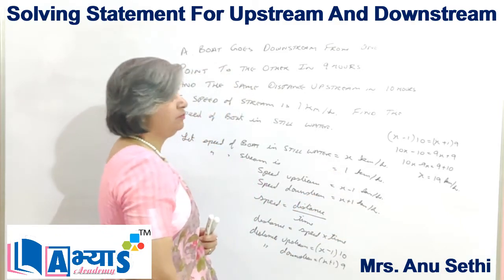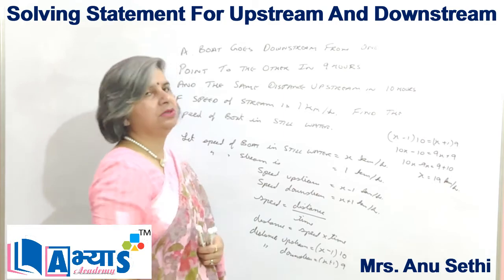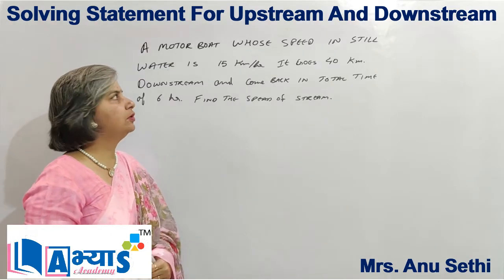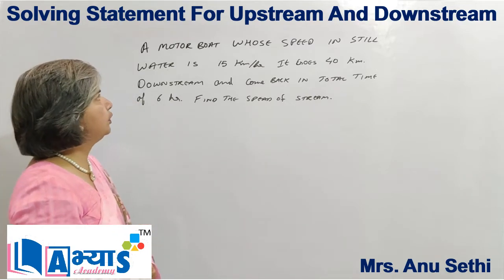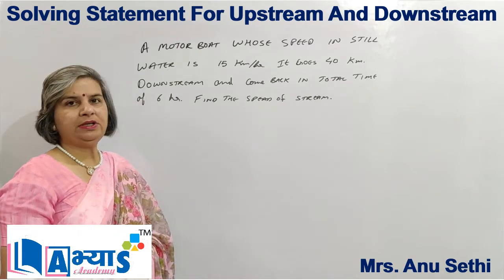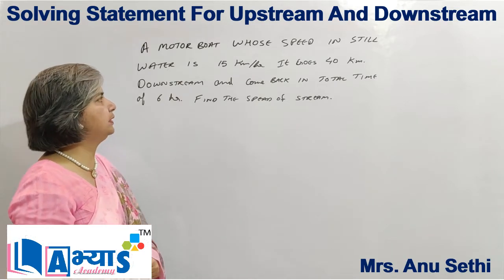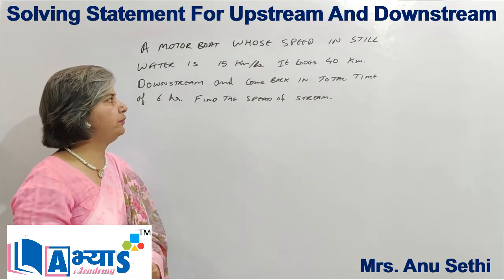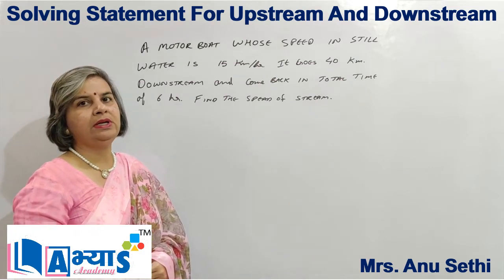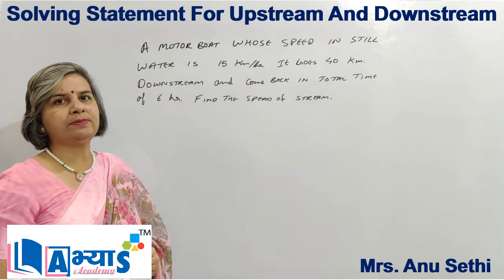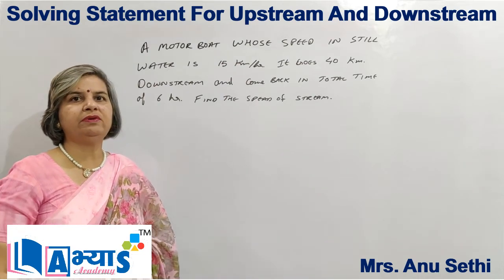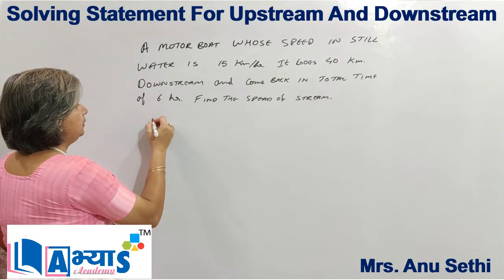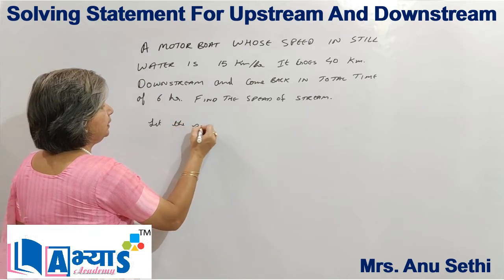So the speed upstream will be x minus 1 and speed downstream will be x plus 1. Now let us take another example of the concept upstream and downstream. A motorboat whose speed in still water is 15 kilometers per hour goes 40 kilometers downstream and comes back in a total time of 6 hours, and we are supposed to find the speed of the stream. In these types of questions, when we are going upstream we subtract the speed, and when we are going downstream we add the speed.